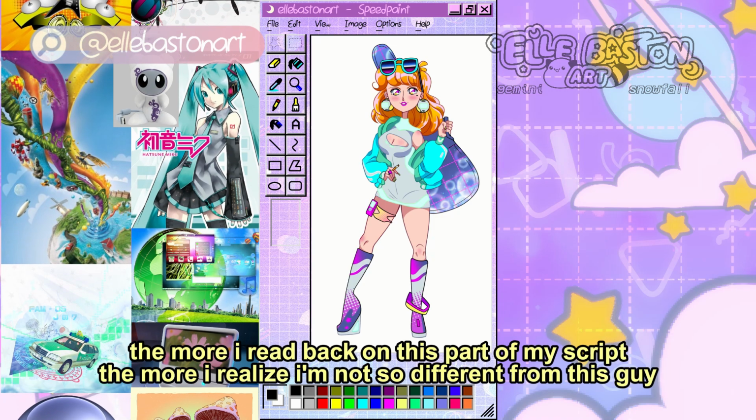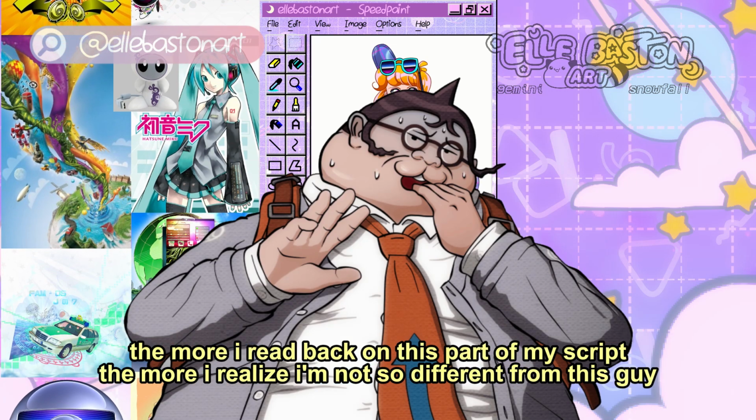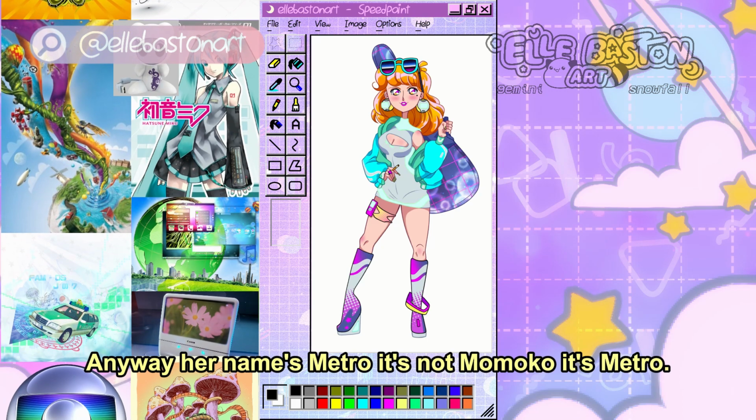The more I read back on this part of my script, the more I realize I'm not so different from this guy. Anyway, her name is Metro. It's not Momoko, it's Metro.